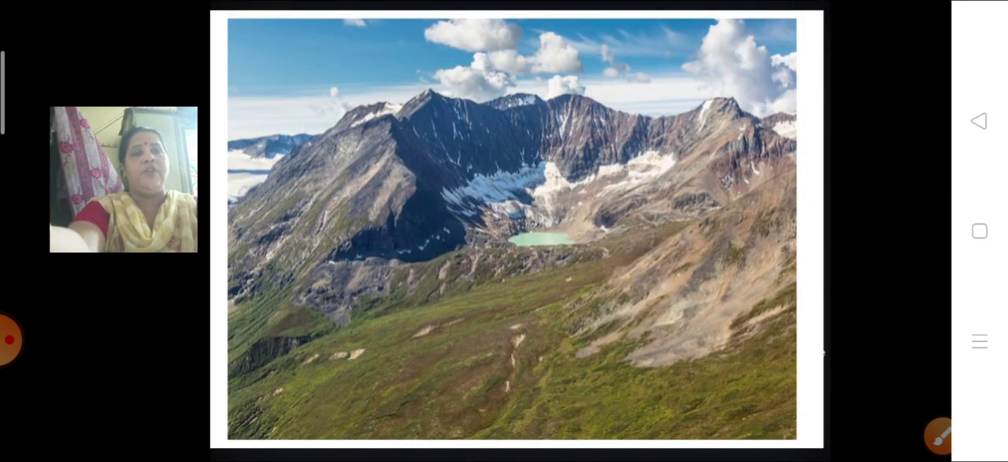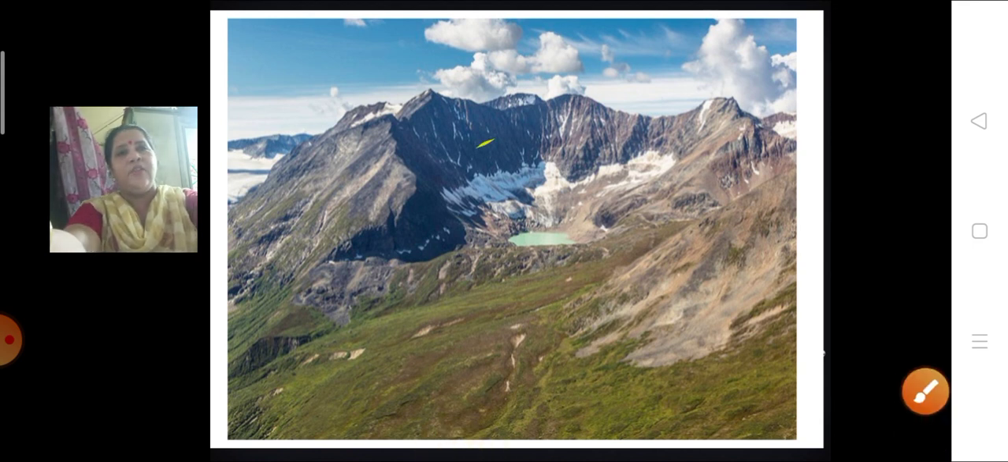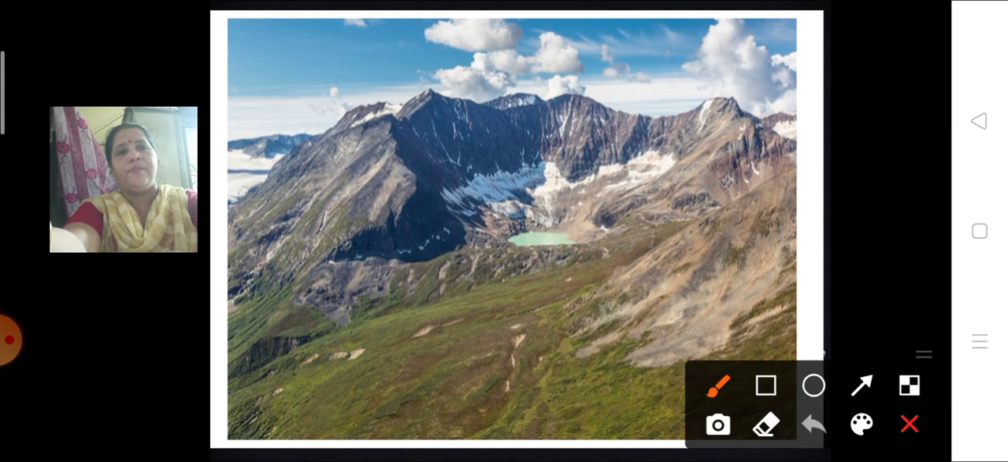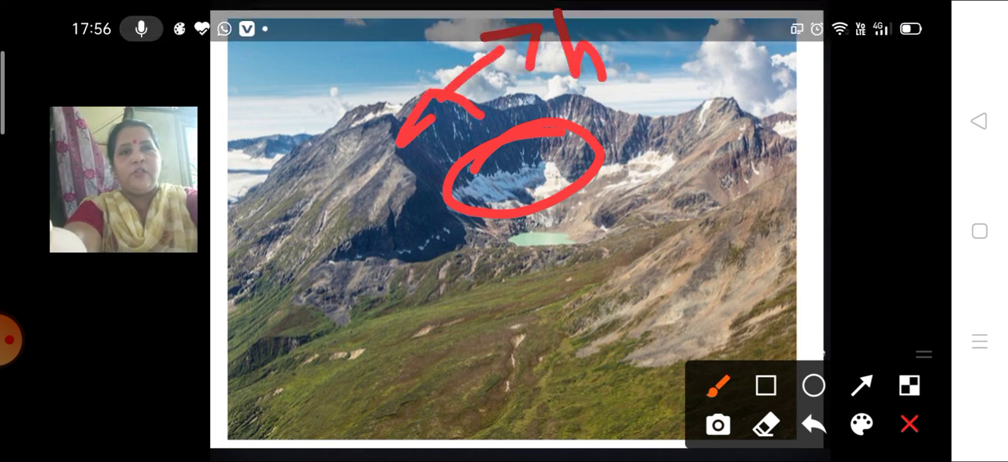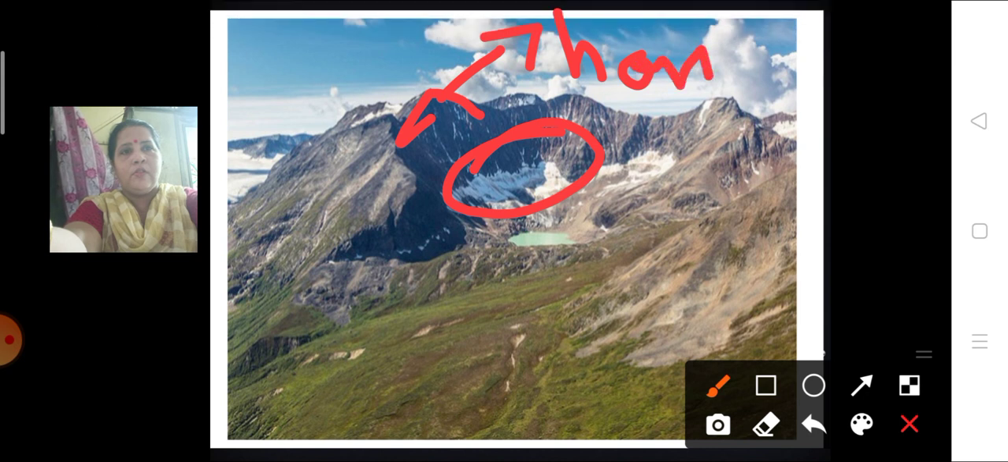You can see over here, this is a cirque. This is the work of the glaciers. You can see this hollow part over here, that is called a cirque, and this tapering part over here is your horn. Okay, this is your horn and this is your cirque. This is the erosional work of glaciers.